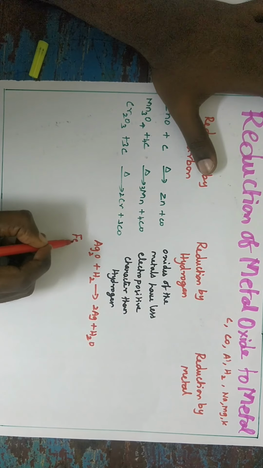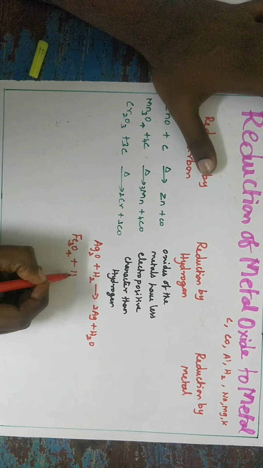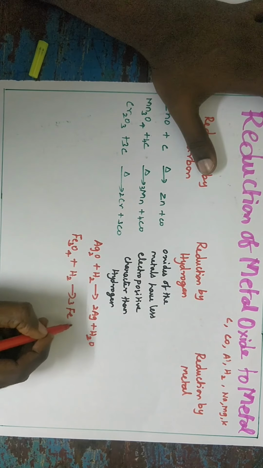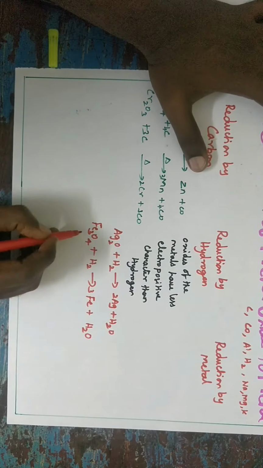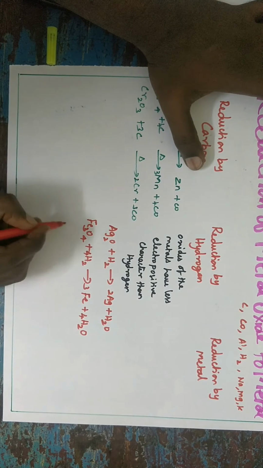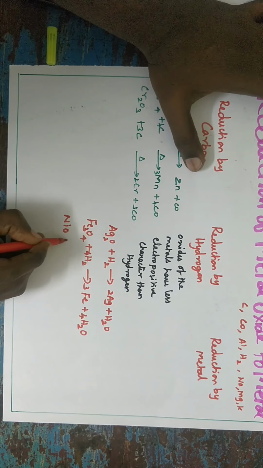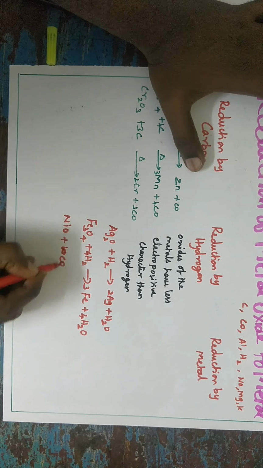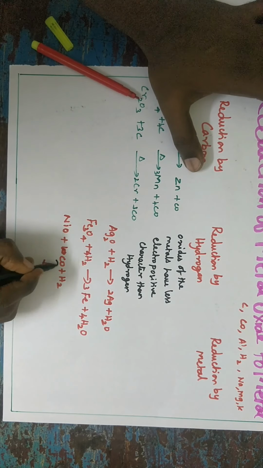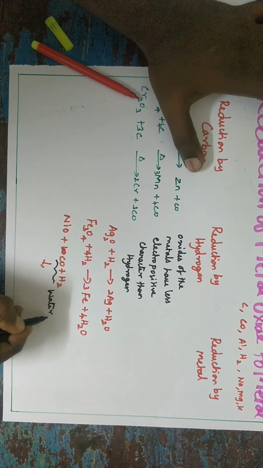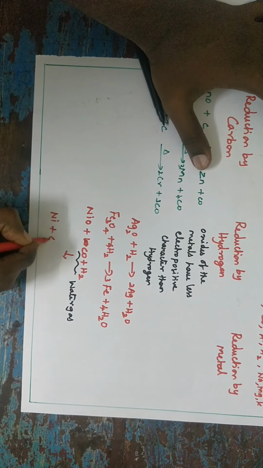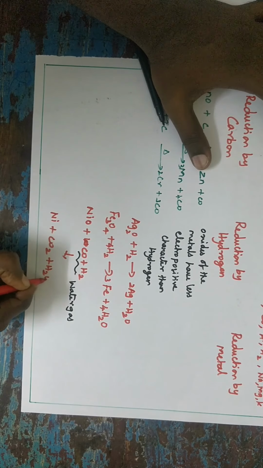Suppose you take Fe3O4. On reduction, the iron oxide is reduced to iron. Here it is 3 iron, so 3 iron plus H2O. Left hand side number of oxygen is 4, you put 4. Then hydrogen is 8, here you put 4. In a similar way, nickel oxide reacts with water gas, CO plus H2, to form nickel plus carbon dioxide along with water.